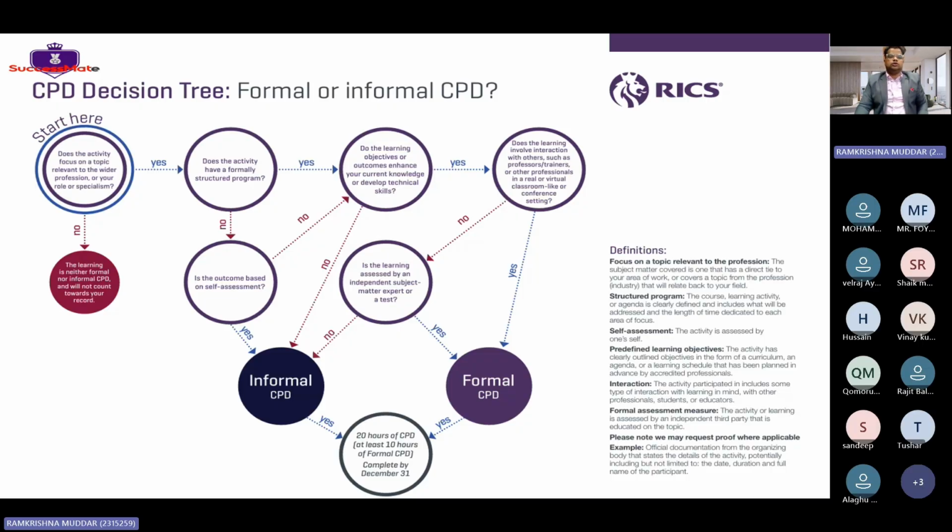If all of these answers are no, if it does not have a structure, for example, if you are getting information through YouTube videos, reading books, reading your contracts, reading any newspaper, or reading any RICS guidance note, without any involvement or support from a trainer, that will be informal. So basically you should have 24 hours of informal CPD and 24 hours of formal CPD. It doesn't matter if you have more than 24 hours. If you have 48 hours of formal CPD, it's okay, but it cannot be vice versa. You cannot have less than 24 hours of formal CPD. Likewise, if you have 30 hours of informal CPD, that will not be recognized.